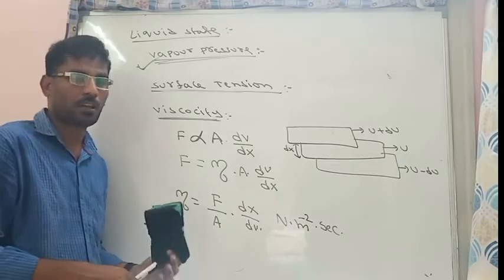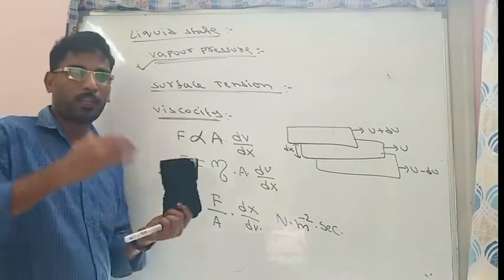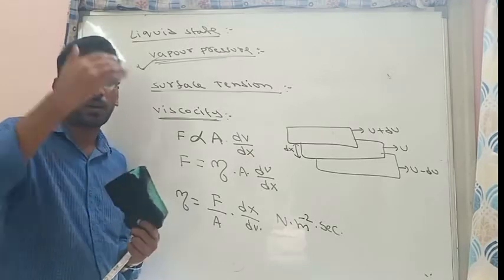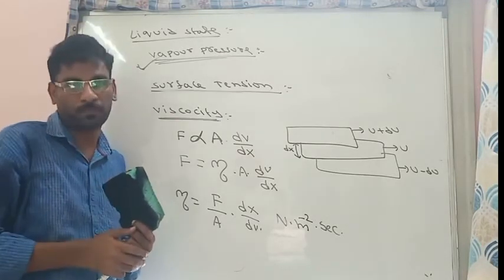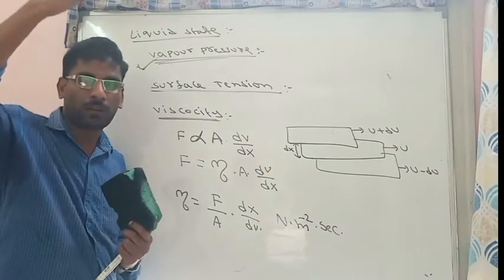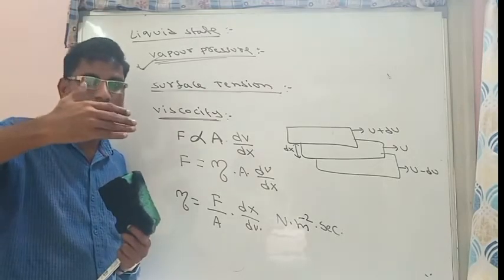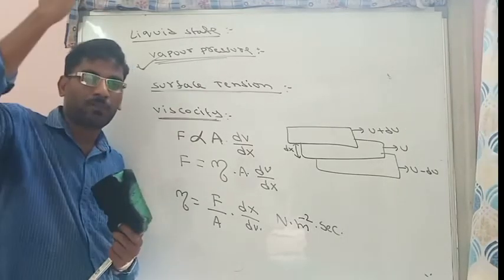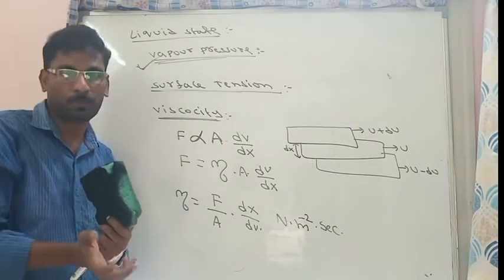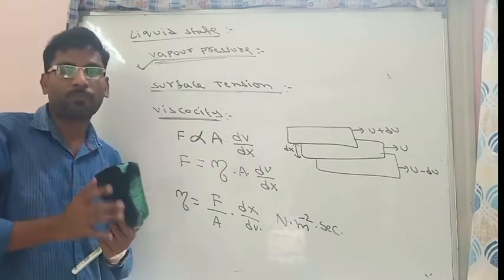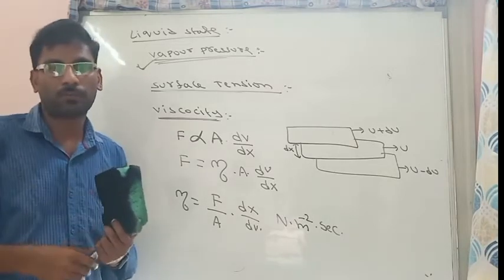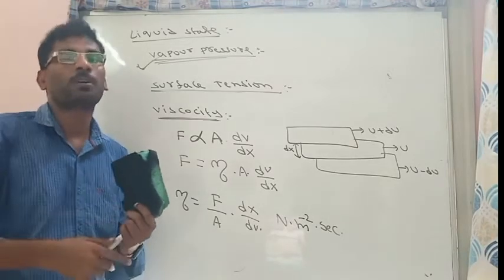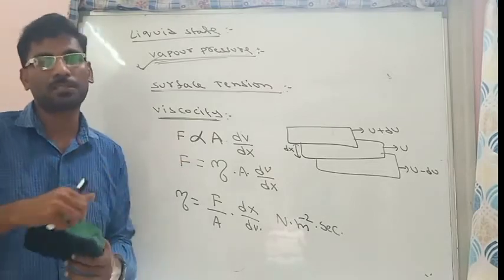When we observe old buildings, the glass windows are thick at the bottom. Why? Because the glass will flow, but it is highly viscous and will take a number of years to flow. That's why the bottom of the glass becomes thick, due to the flowing of glass from high level to low level. So glass is a highly viscous liquid.